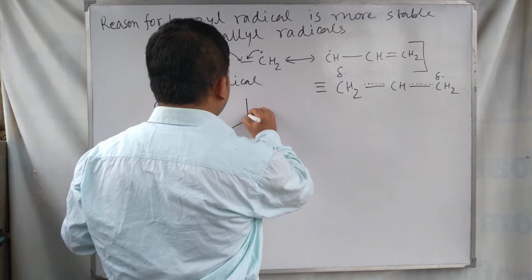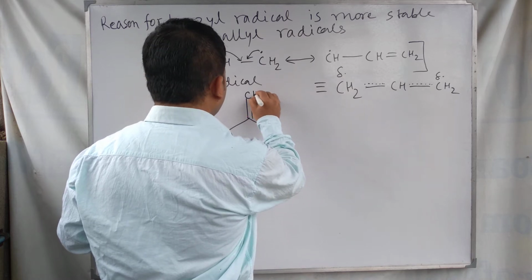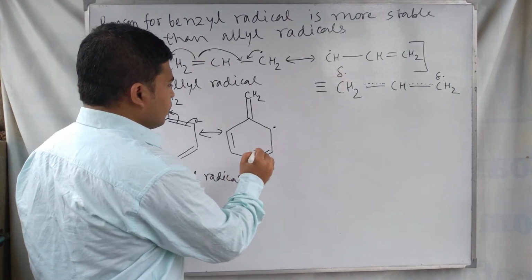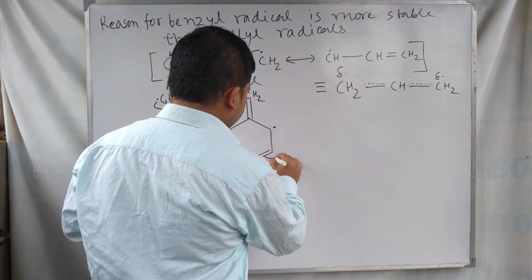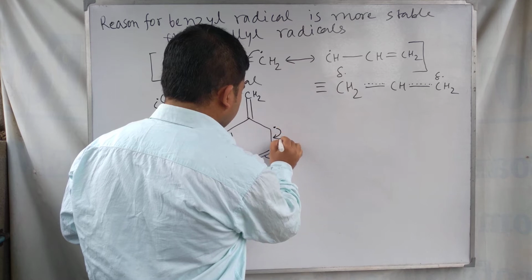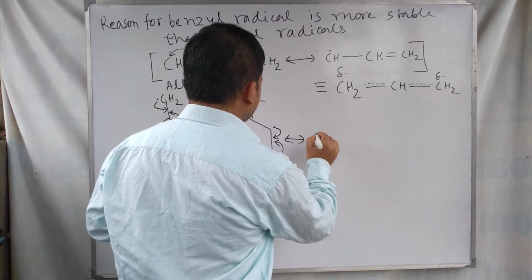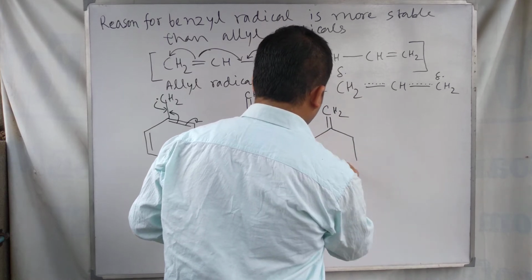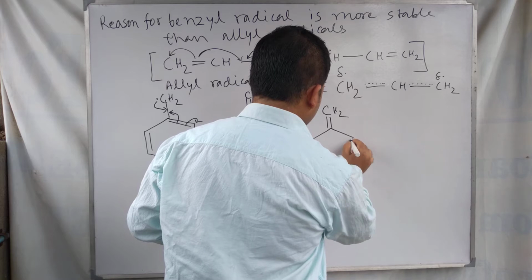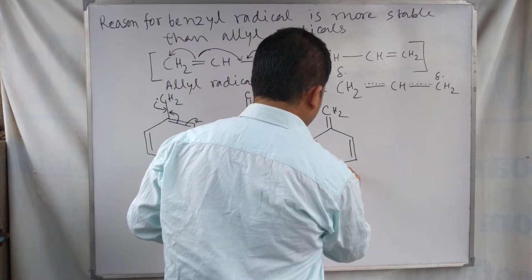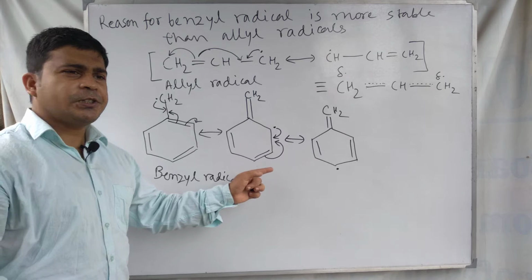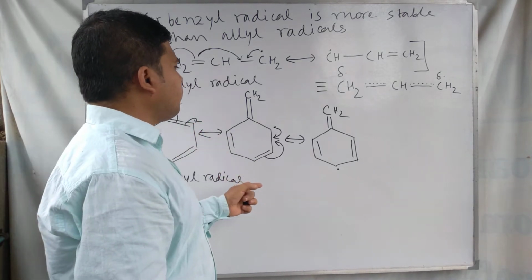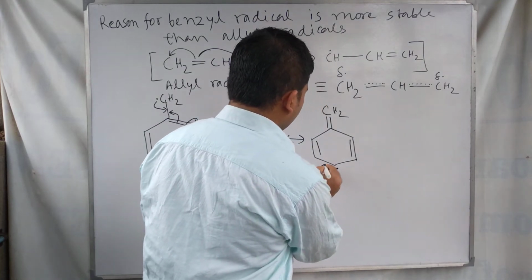What happens is that it forms a contributing structure with CH2 here. Such types of resonating structures can be formed by the benzyl radical, the benzyl free radical. The next structure is like this one.